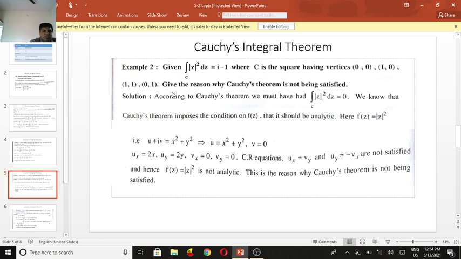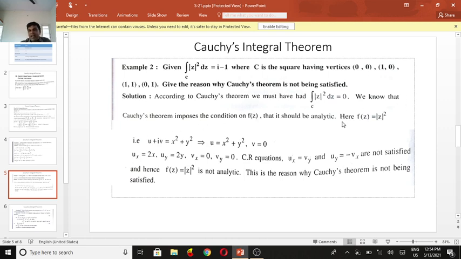Differentiating partially with respect to x, we get del u by del x equal to 2x. Again, del u by del y is equal to 2y. Del v by del x is 0, and del v by del y is 0. So you know that Cauchy's theorem imposes the condition on f of z.